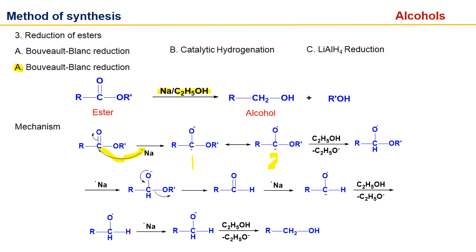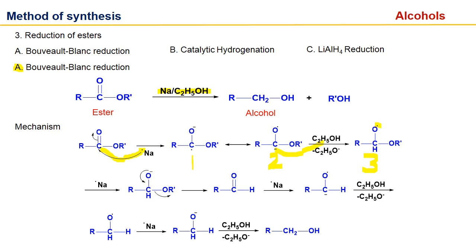Now compound 1 is in resonance with compound 2, where carbon has a negative charge and oxygen has a free radical. Compound 2 will abstract the proton from ethanol and convert into compound 3. This compound 3 has a free radical.